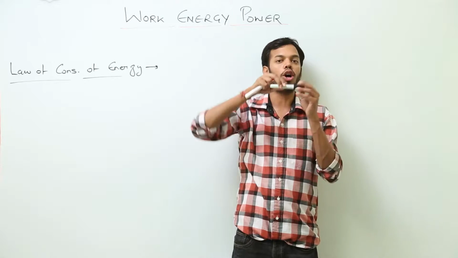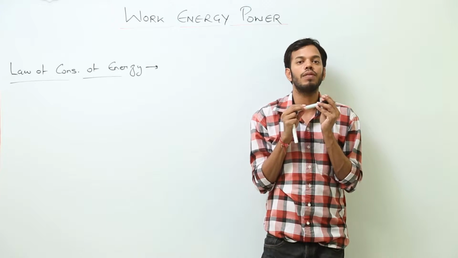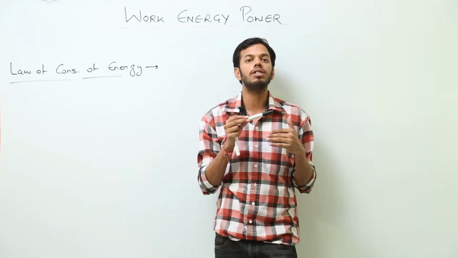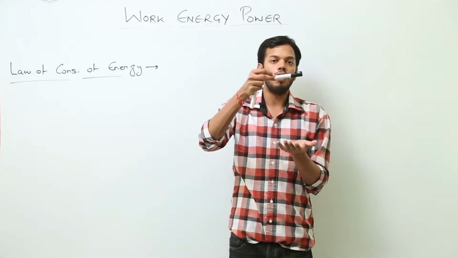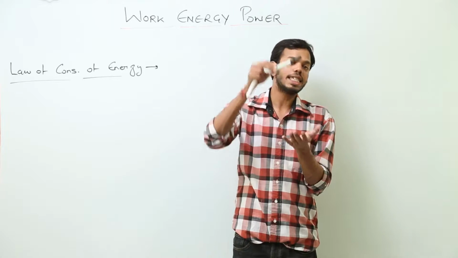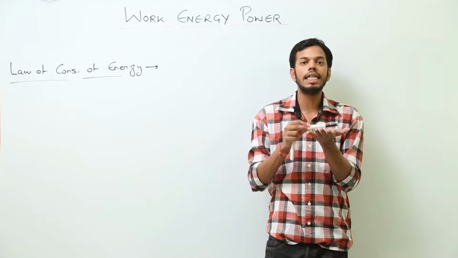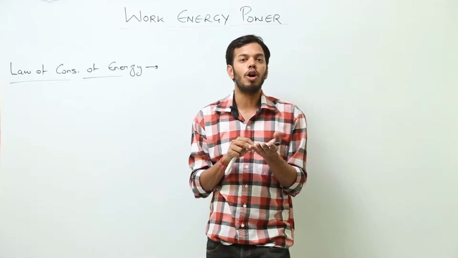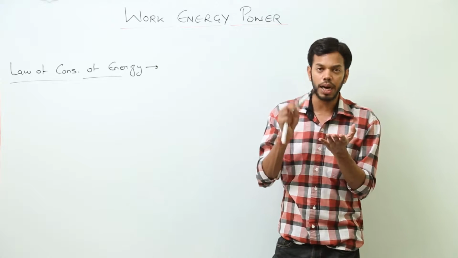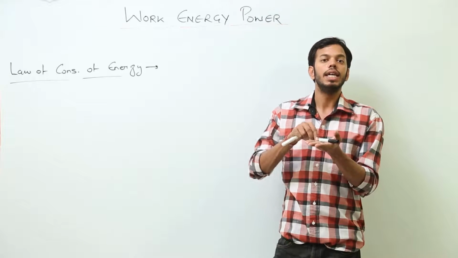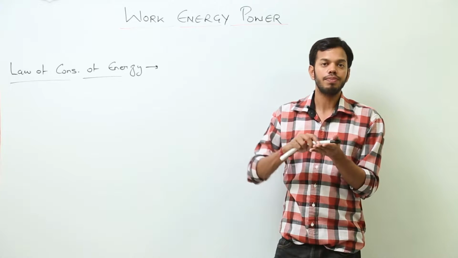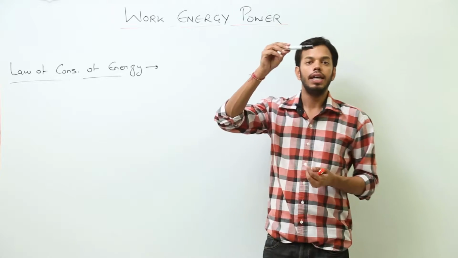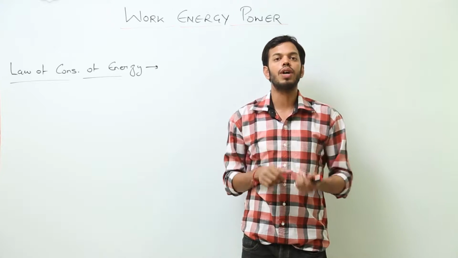Right now the body possesses energy in terms of its potential energy, because it is due to virtue of its position. Now when the body starts falling, it gains velocity and hits the ground with some final velocity. In that case the body has maximum kinetic energy, but at the bottommost point the potential energy is 0. So what exactly happened? The potential energy got converted into kinetic energy.